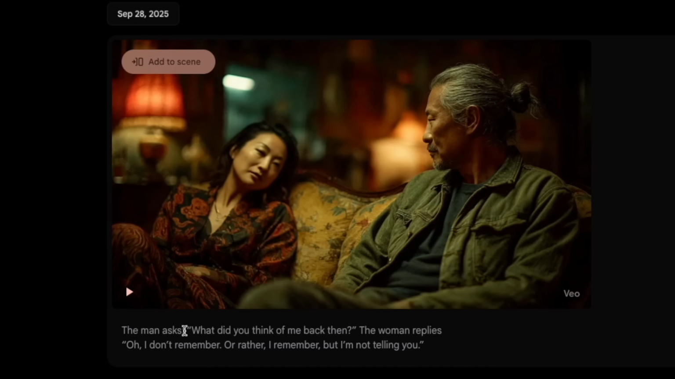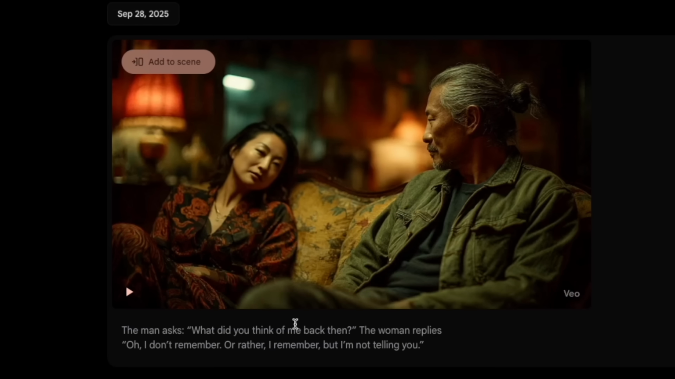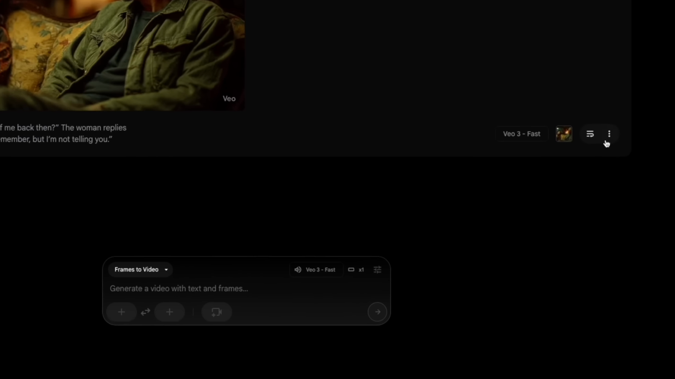VEO does this a lot where it mixes up the dialogue. Even though you say the man, I think sometimes whoever is on the left is the first to speak, then the right. So it's just kind of garbled who's saying what. So I'm going to try one more time.